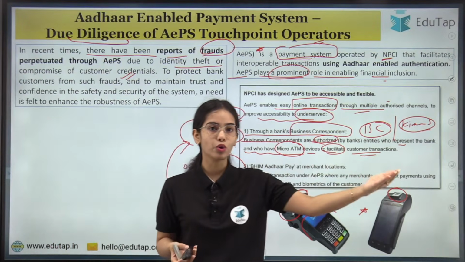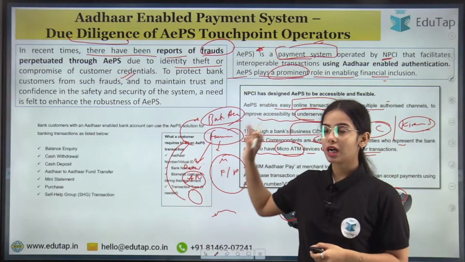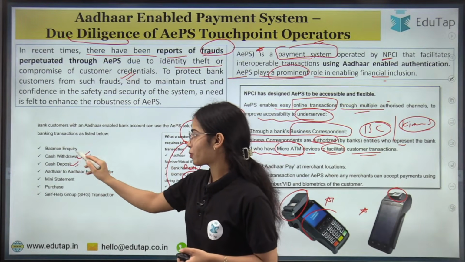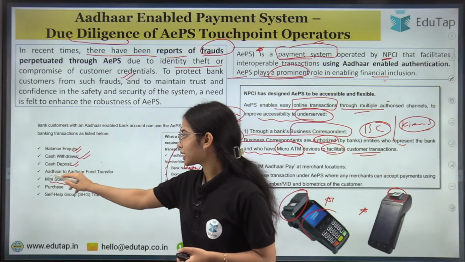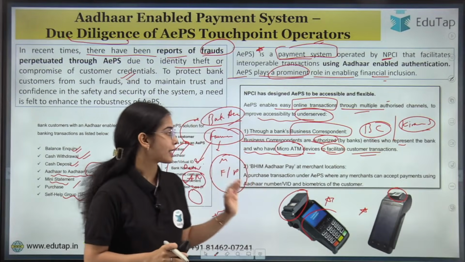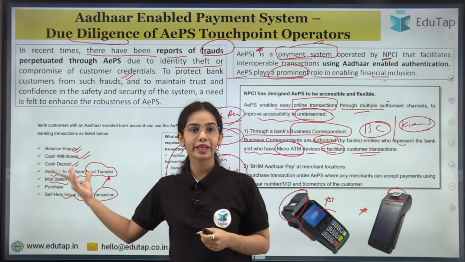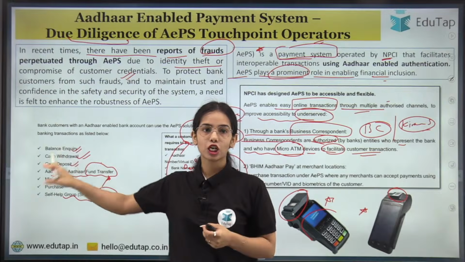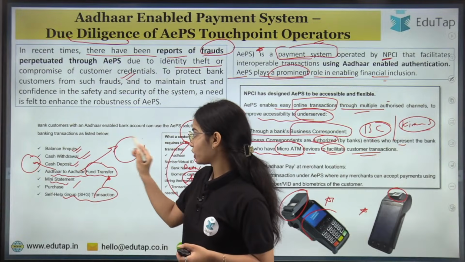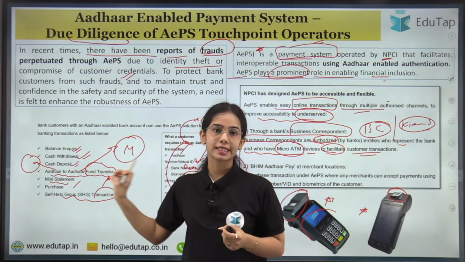Now the farmer does not have to go to the ATM, or to the bank branch, okay? So the Aadhaar enabled payment system lets the farmer do cash withdrawal, cash deposit, bank balance inquiry, mini statement, Aadhaar to Aadhaar fund transfer also, purchase, self-help group transaction also. So here you can understand that the farmer through the business correspondent can take out the money, can do the cash withdrawal, or can do the Aadhaar to Aadhaar fund transfer. So Aadhaar is linked to the bank account. So from the farmer's bank account, the money will go to the merchant's bank account. So Aadhaar to Aadhaar fund transfer means bank to bank fund transfer that is connected with the Aadhaar card.